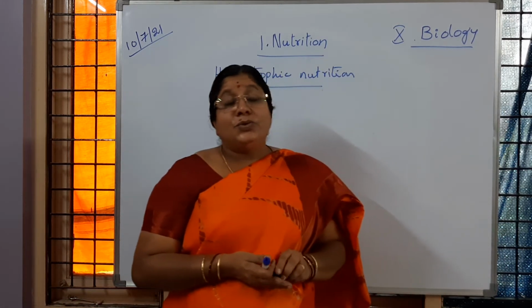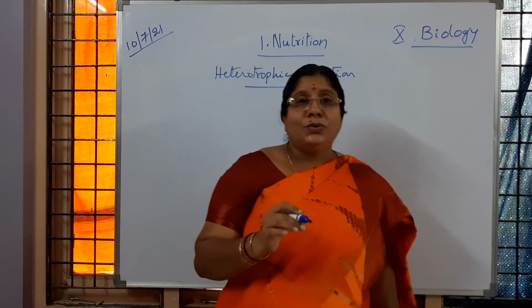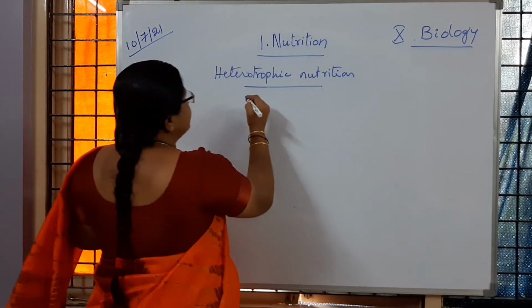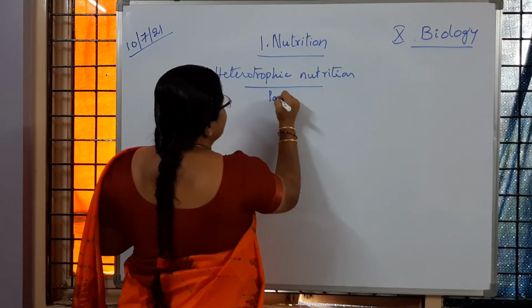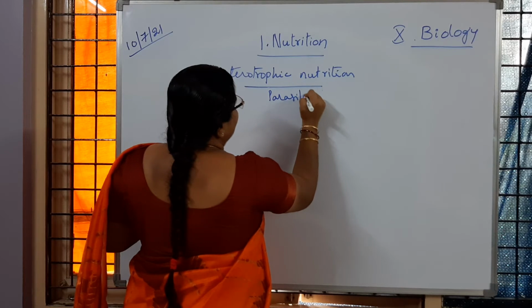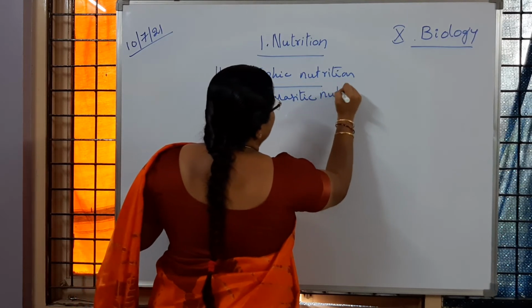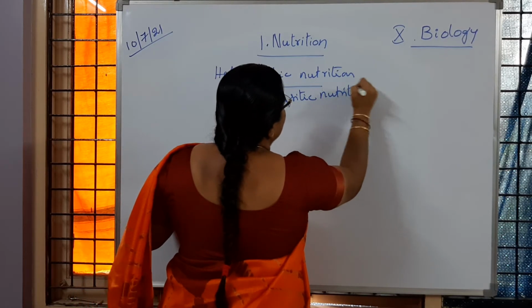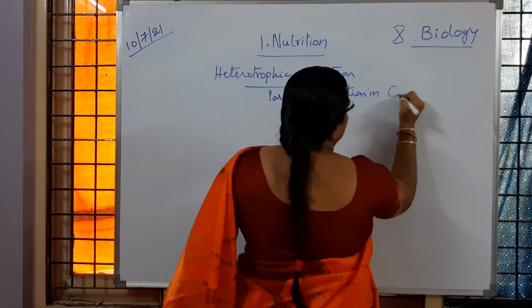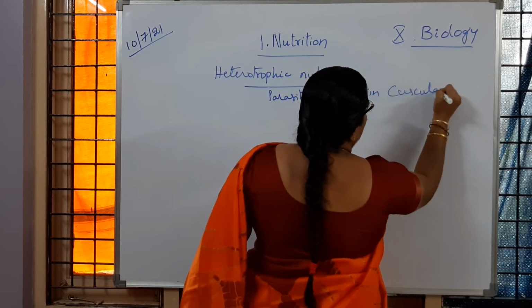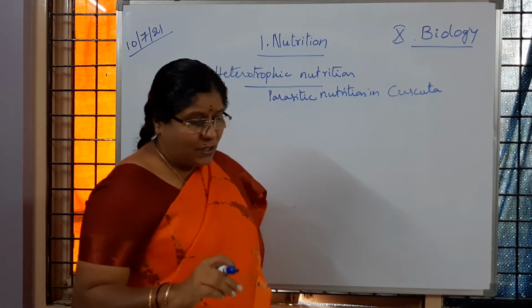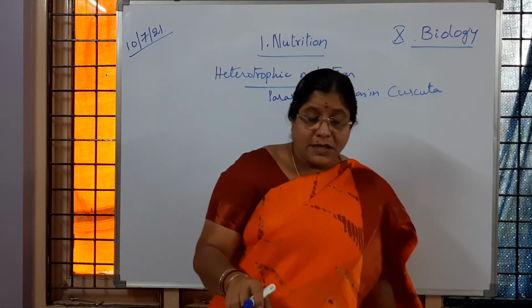Now, Cuscuta I said, is it not, children? Cuscuta is a plant. So, parasitic nutrition in Cuscuta, that we are going to discuss now.